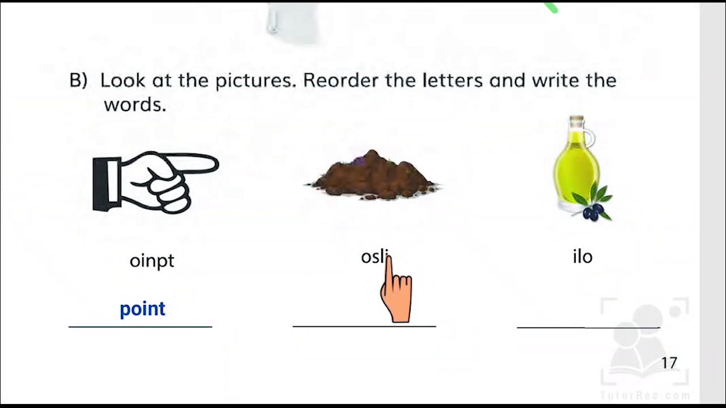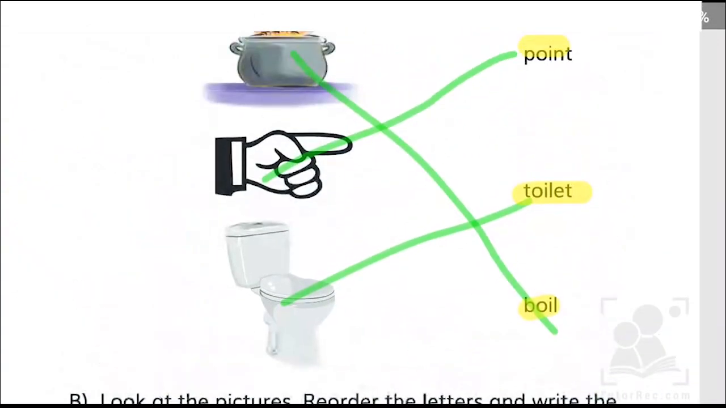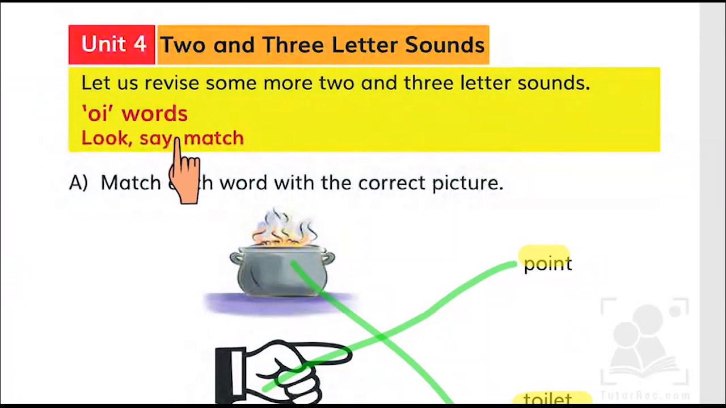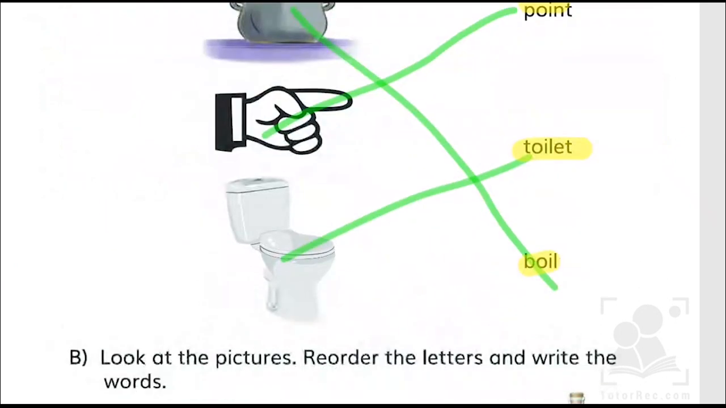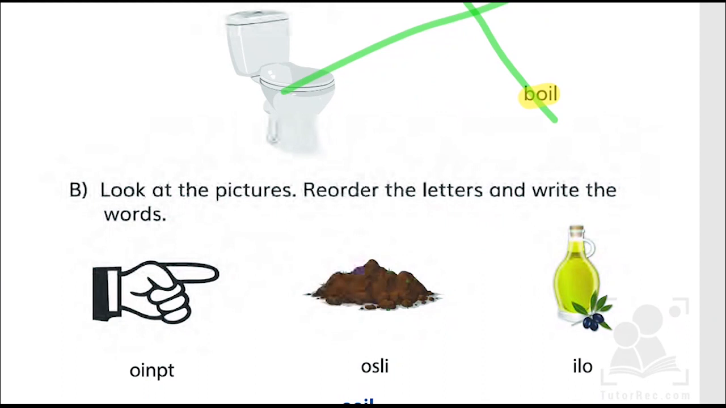Next we have soil, S-O-I-L. Third one we have oil, O-I-L. So, here we have learnt about OI words and their sounds by matching each word with the correct picture and then rearranging the words. Let's move next.